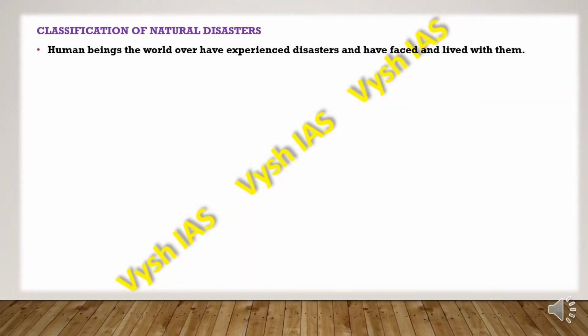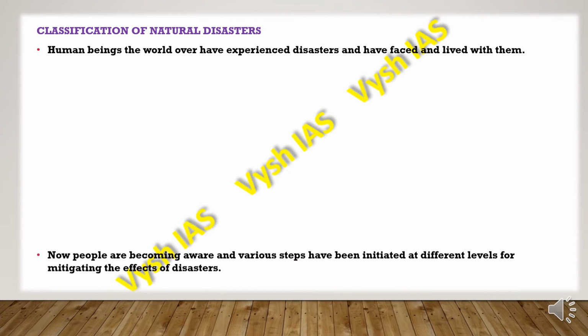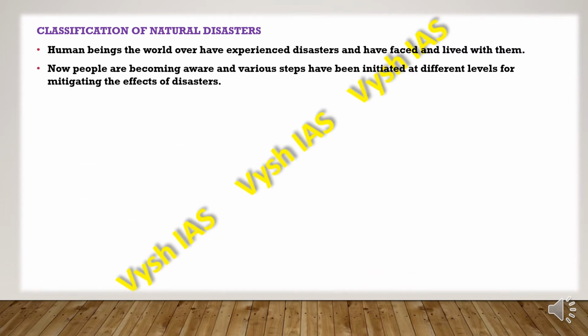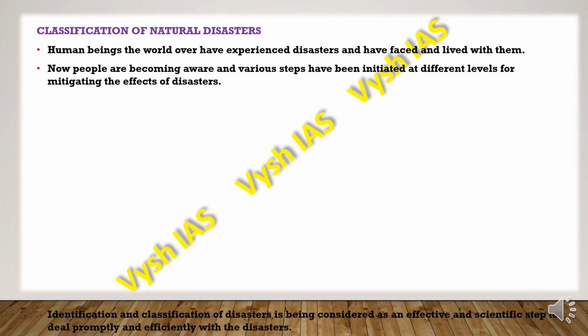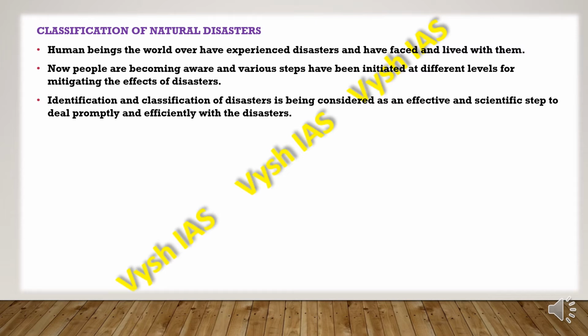So, classification of natural disasters. All over the world, human beings have experienced a lot of disasters. They have faced them, and they have lived with them also. Now people are becoming very aware of such natural disasters, and various steps have been initiated at different levels for mitigating the effects of disasters. The identification and classification of disasters is being considered an effective and scientific step to deal promptly and efficiently with disasters.